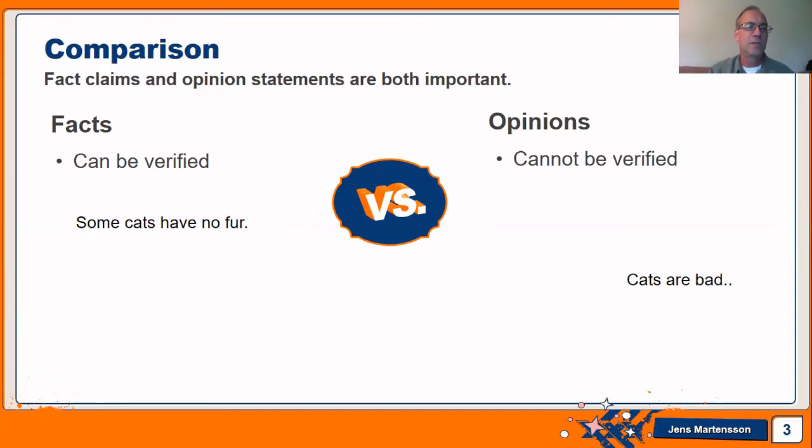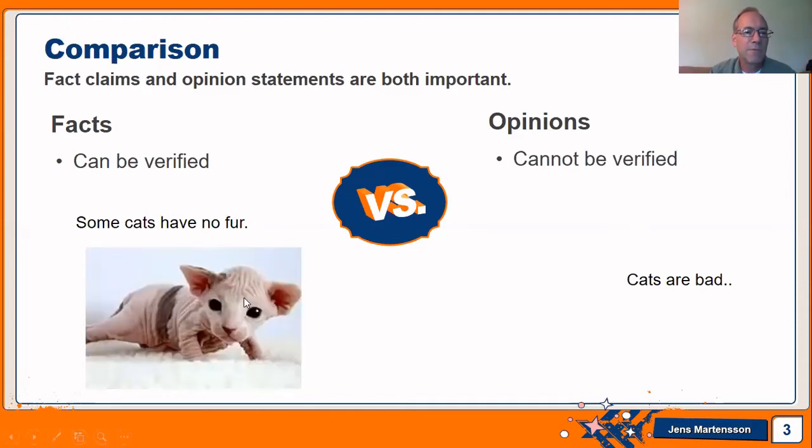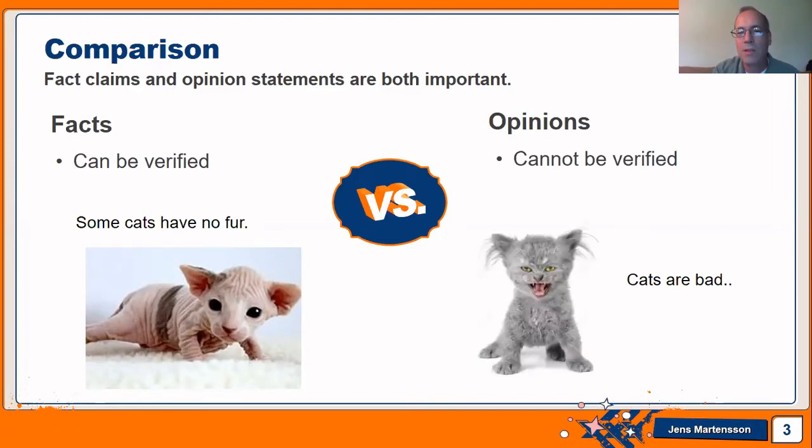Okay, let's look at the example here. See this example under the facts where it says, some cats have no fur. Okay, that's a fact claim or fact statement. And this one, cats are bad, that is an opinion. Is it true? Some cats have no fur? Look at this cat. Oh, it just looks horrible to me. Cat with no fur just looks, I hate it. But it's true, some cats have no fur. And cats are bad? Well, that's an opinion.